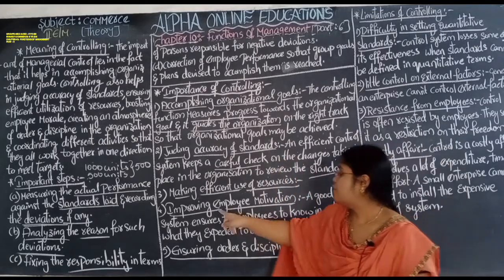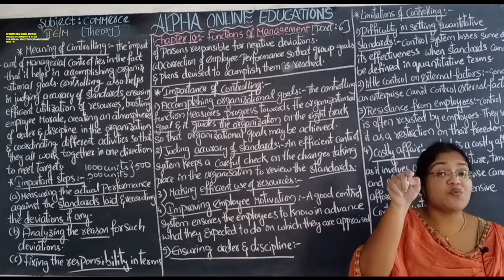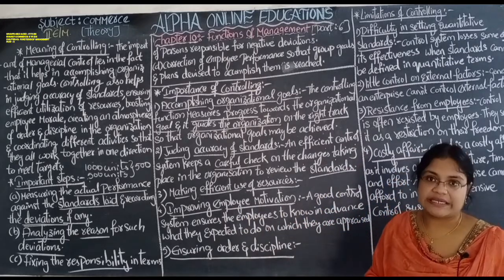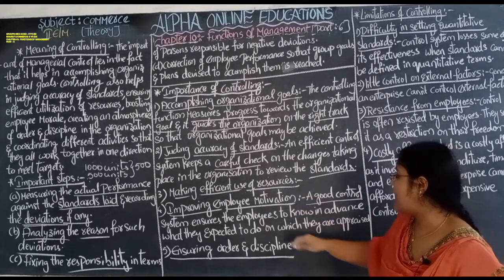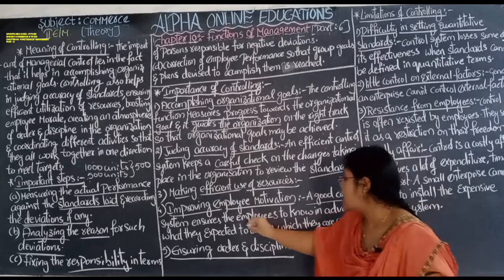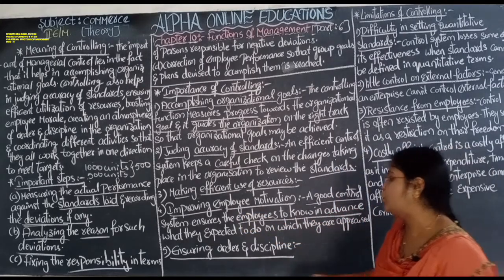Improving employee motivation. Employee motivation is very important in the organization. A good control system ensures that employees know in advance what they are expected to do.